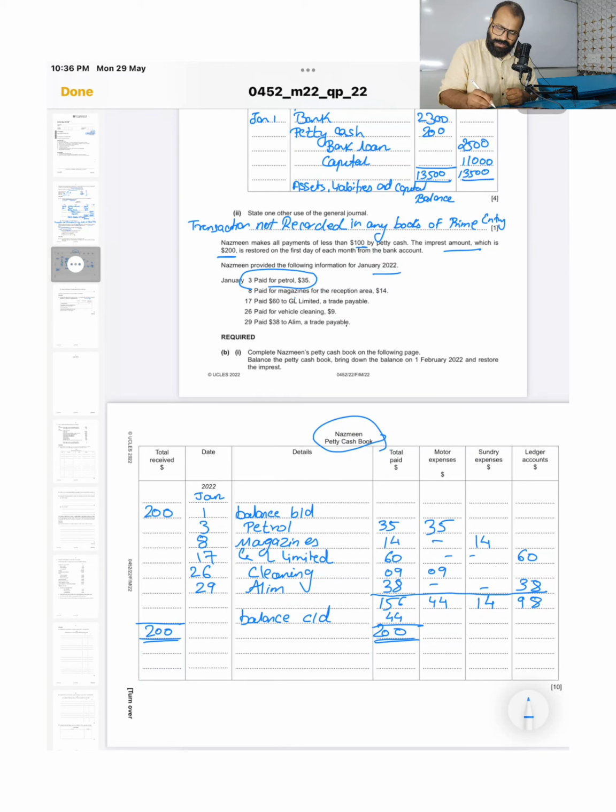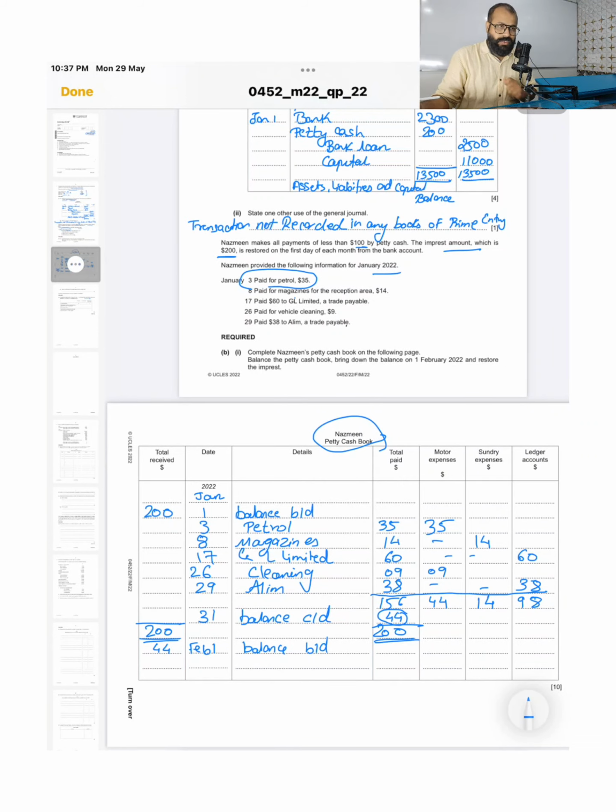Balance c/d January 31st. Just circle the amount so that you can come to know 44 rupees we have. In the February month, this balance will be brought down. So here we will put February 1st, balance brought down 44. Now as per imprest amount, you should always have that amount on the first date.